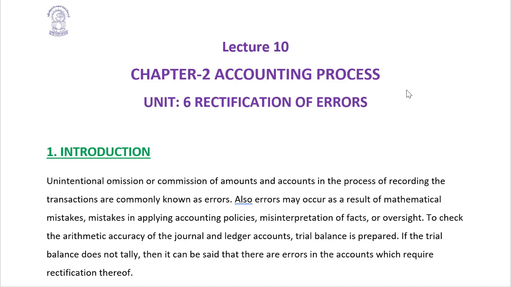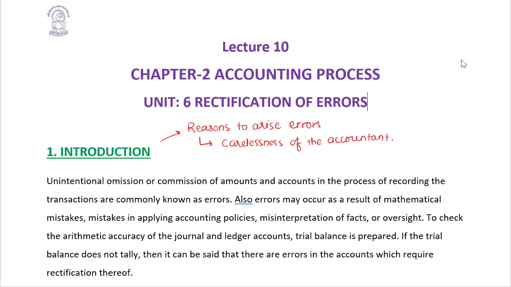So let us understand that it is very natural that while recording transactions in the books of accounts, certain errors may arise. The question over here: why does the error arise? Reasons for errors: dear students, the reasons could be carelessness of the accountant, and it may happen that the accountant may not have adequate knowledge.